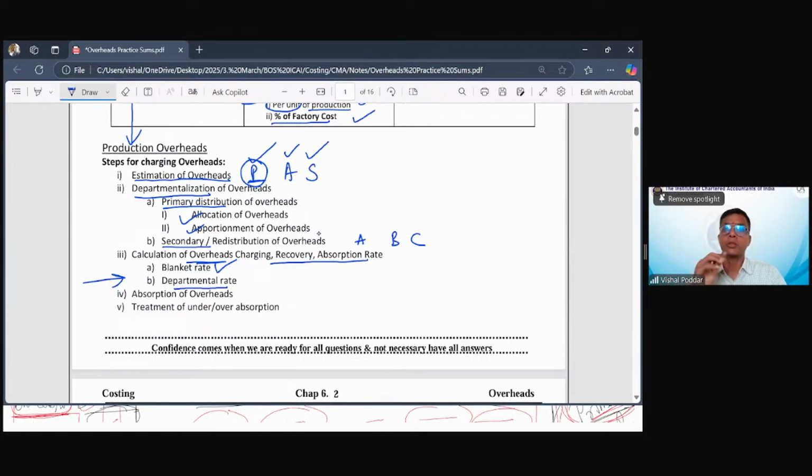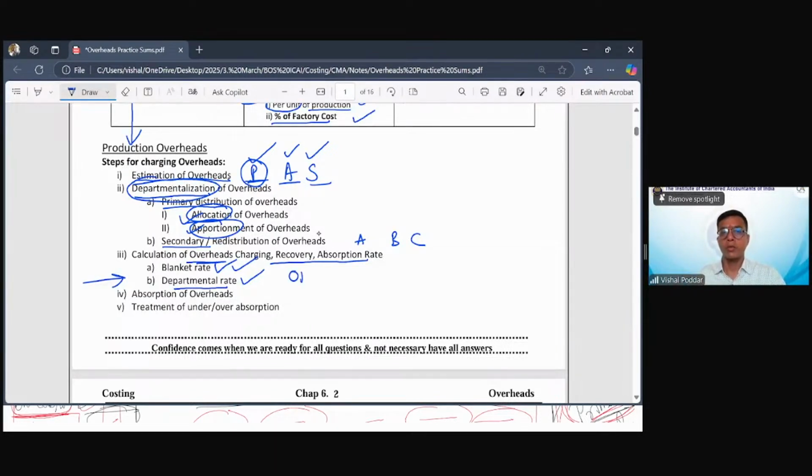You may get a theory question, what is standing orders? As I explained at the start, standing orders is the ratio in which you have divided the expenses between the three overheads. Or you may get a theory question on what is allocation, what is apportionment, what is departmentalization of overheads, or what is departmental rate versus blanket rate. These are all the theory questions.